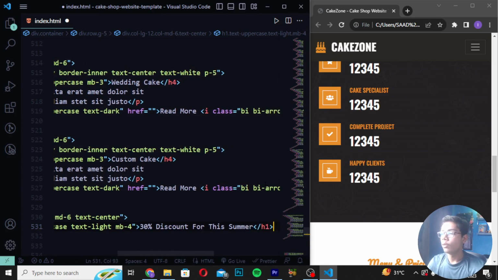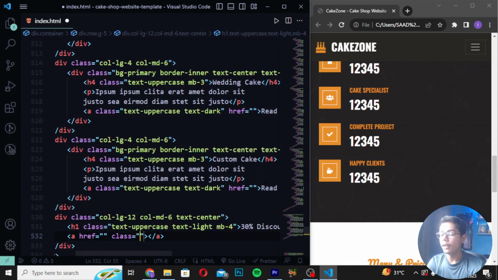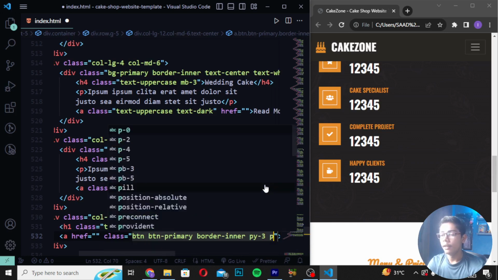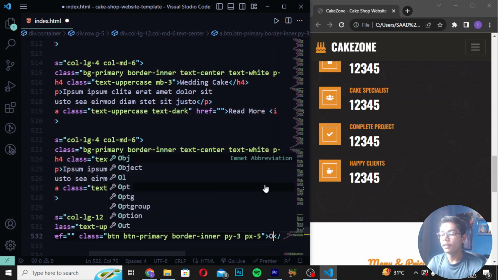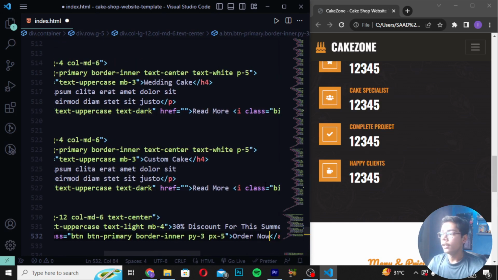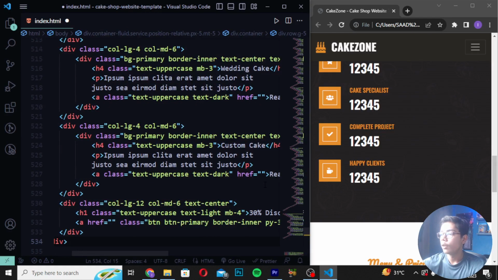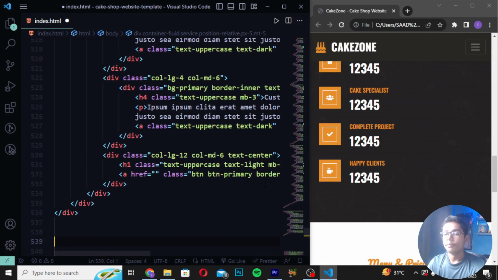Then you have to move down and create an a tag. Here I will write class btn btn-primary, and I will write border-inner, and I will write py-3. Write here px-5 like this and write here order now. Then you have to do one thing: you have to move down after the 4 divs here. So here I will be moving down after 4 divs.